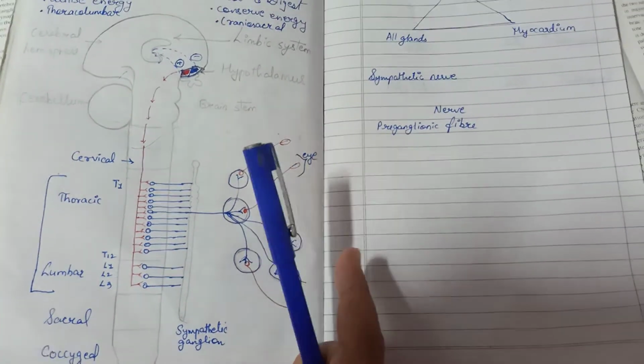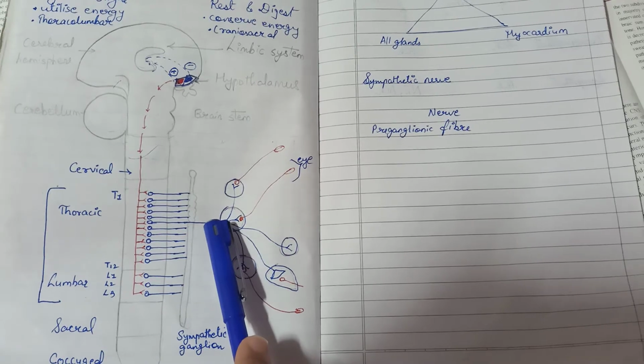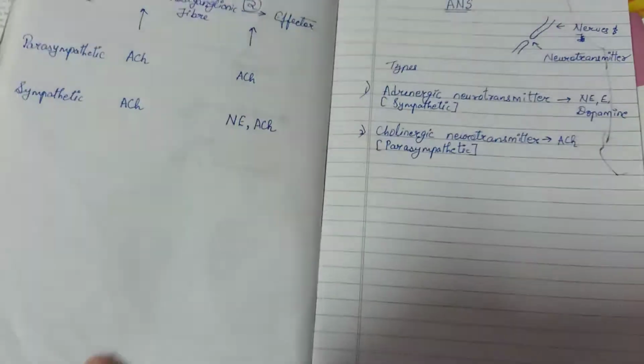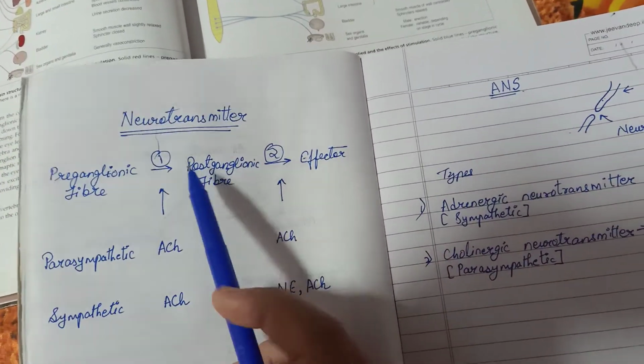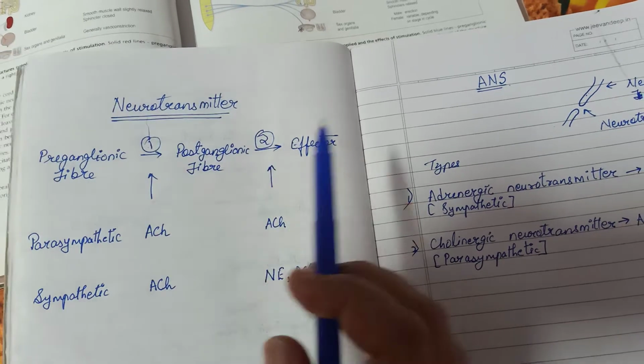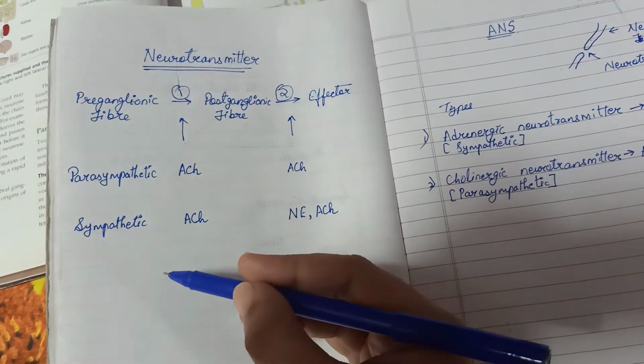So for the transmission of one signal, there must be presence of preganglionic fiber, then ganglion, and postganglionic fiber, as explained just now. So there must be presence of neurotransmitter at step 1 and at step 2. So now we will see which type of neurotransmitter are present under parasympathetic and sympathetic.